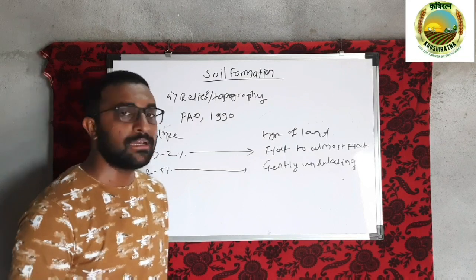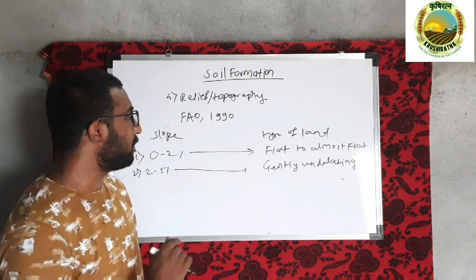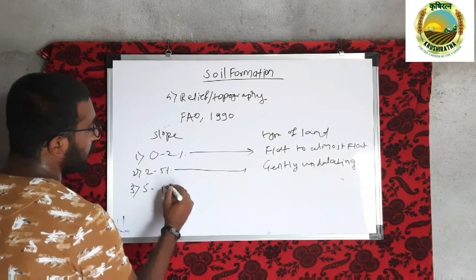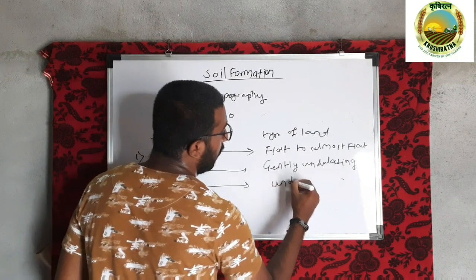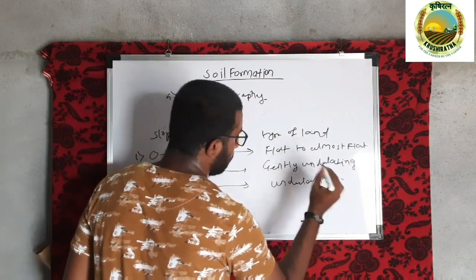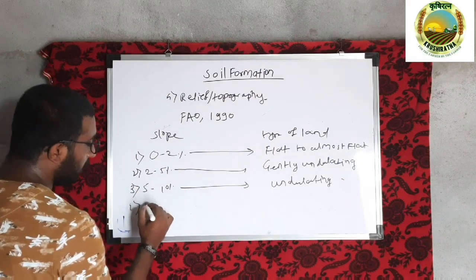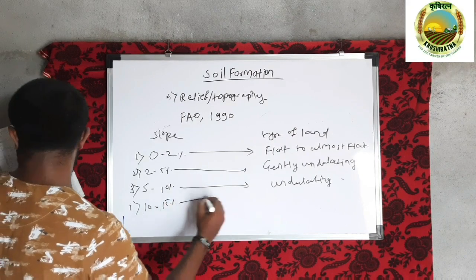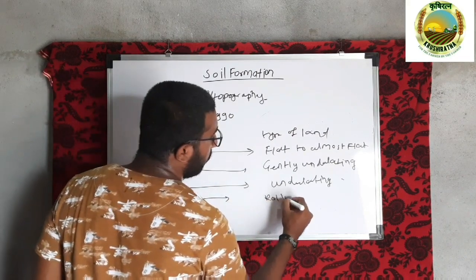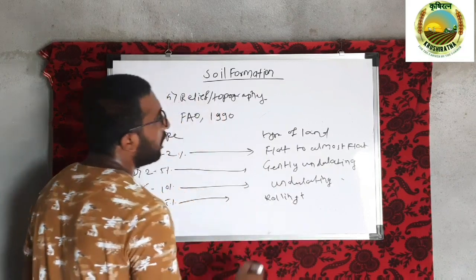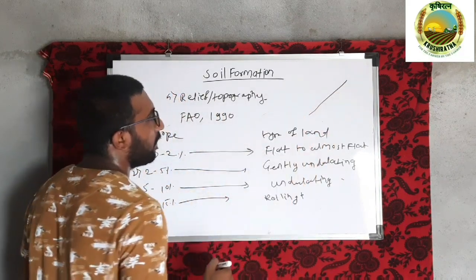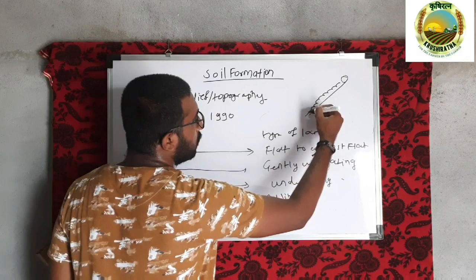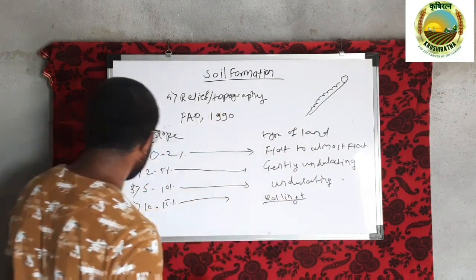Gently undulating topographic land म्हणजे काय, तर कमी प्रमाणात उंच सरळ भाग असलेली जमीन. त्याच्यानंतर if the slope ranges between 5 to 10%, then the land is undulating. Undulating म्हणजेच काय, उंच सरळ पण जरा जास्त प्रमाणात. त्याच्यानंतर if the slope ranges between 10 to 15%, then we call it rolling topographic land. Rolling topographic land म्हणजे काय, तर बघा, suppose this is a slope. If we put an object here, it will roll down along its slope. So this is rolling topographic land.